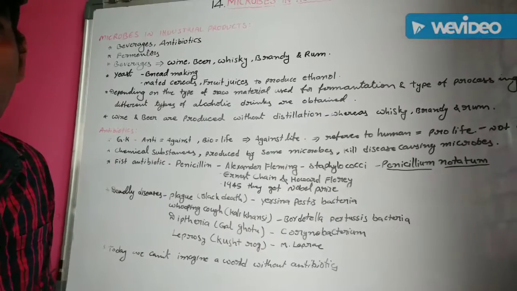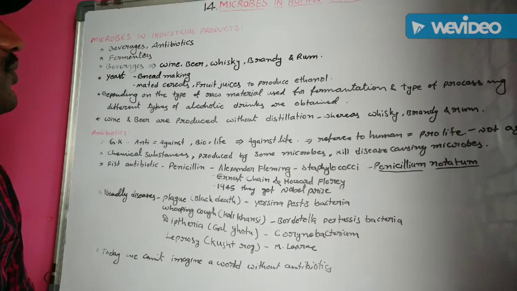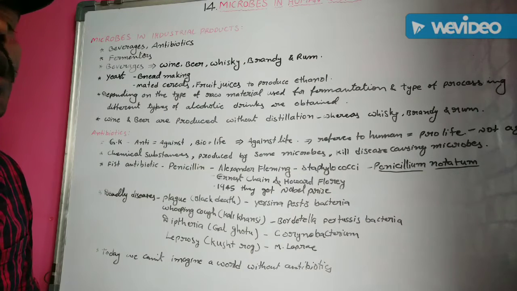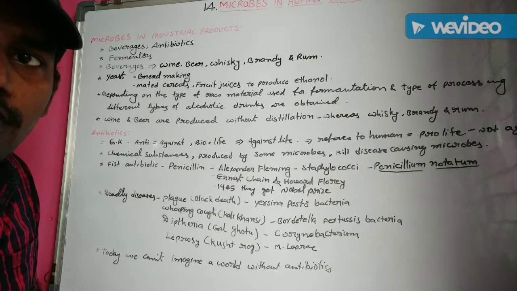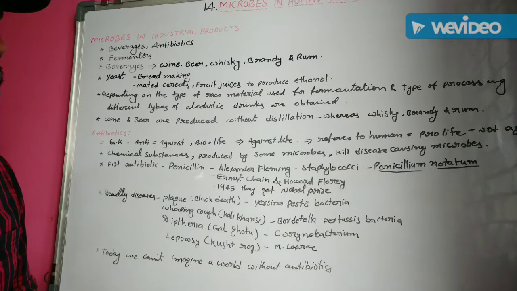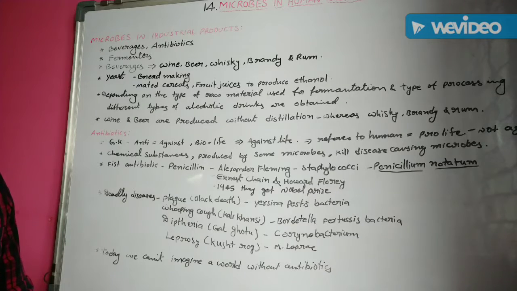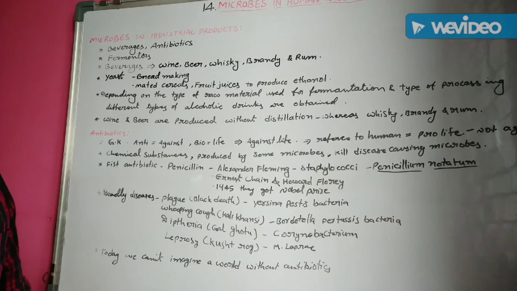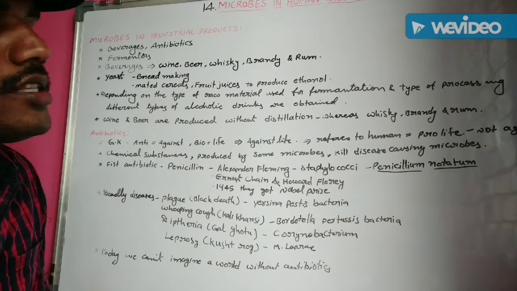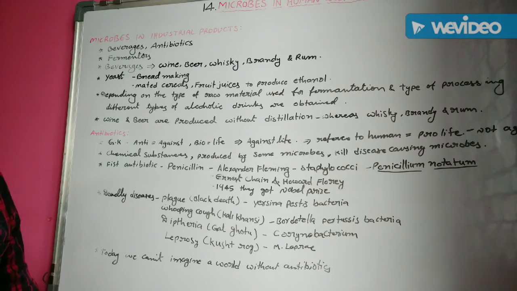What are the beverages? The beverages are mainly prepared by the process of fermentation. What are the fermentation beverages? You know already. Microbes, especially yeast, Saccharomyces cerevisiae, a unicellular fungal organism.